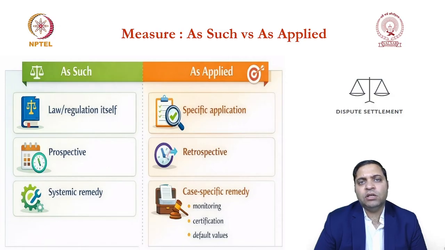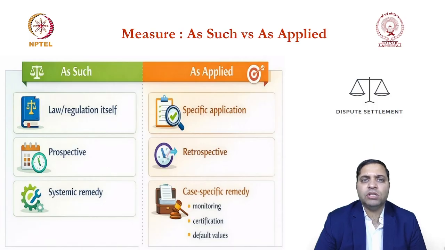Now the law very clearly says that these 500% import duties will start from 2027. Now, are you going to wait for the application of this inconsistent measure, or are you going to challenge that measure before its implementation? If you decide to challenge it before its implementation, and you know that this is an inconsistent measure, this is known as challenging a measure as such. You are not waiting for the implementation of it.